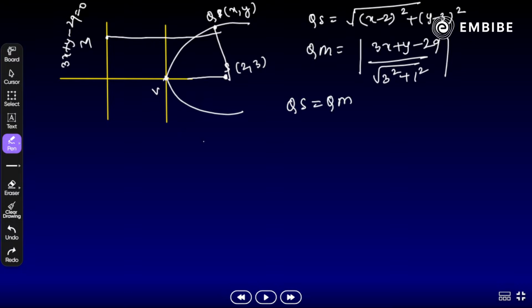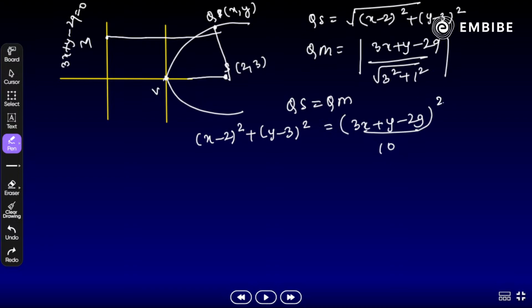That is, QS is equal to QM. Just apply it, what we get here: x minus 2 whole square plus y minus 3 whole square, which is equal to 3x plus y minus 29 by 10, whole square as well. Now again, we need to do a little calculation.